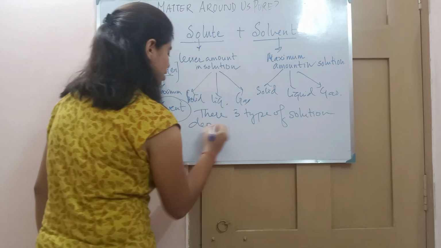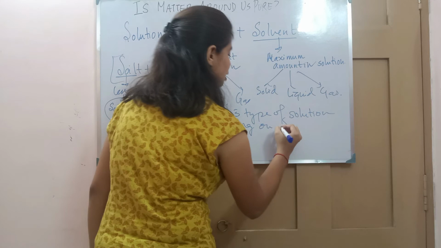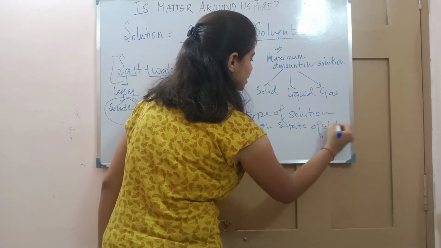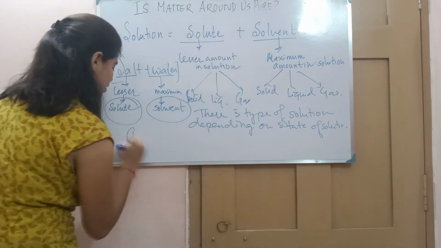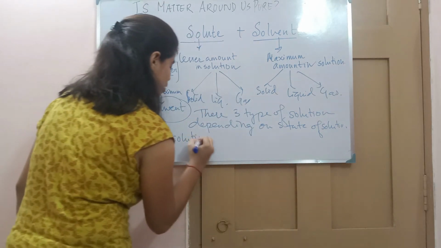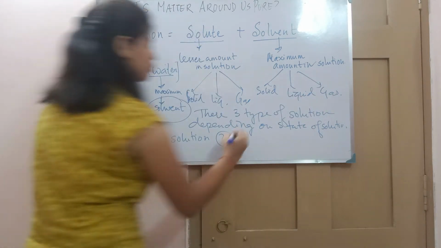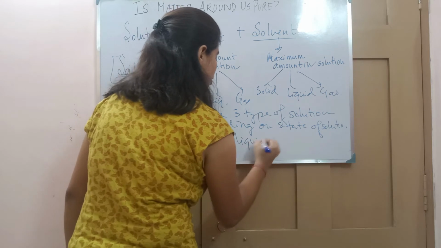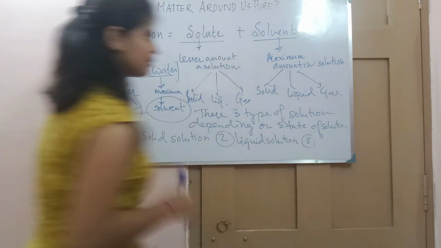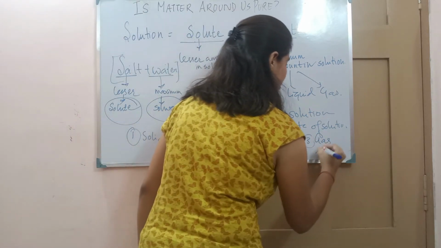And what is that? The first is solid solution, if the solvent is solid. Second, if the solvent is liquid, we call it a liquid solution. And if the solvent is gaseous, then we call it a gaseous solution.